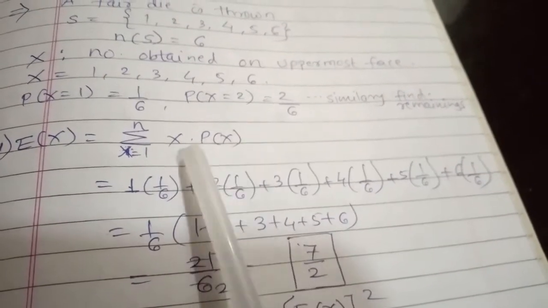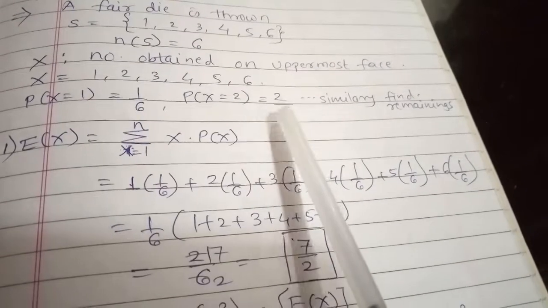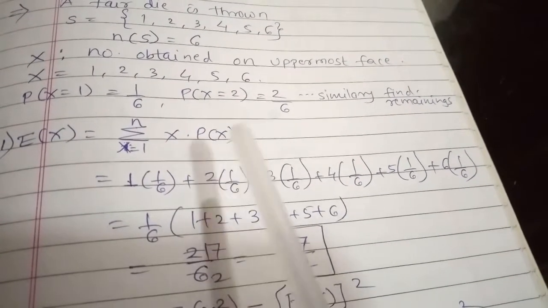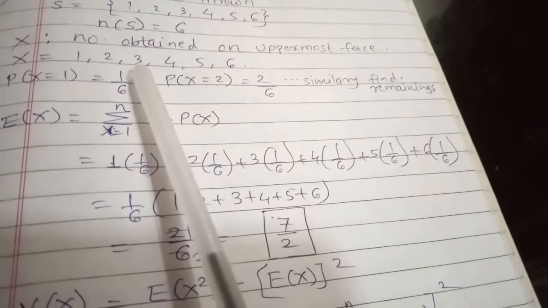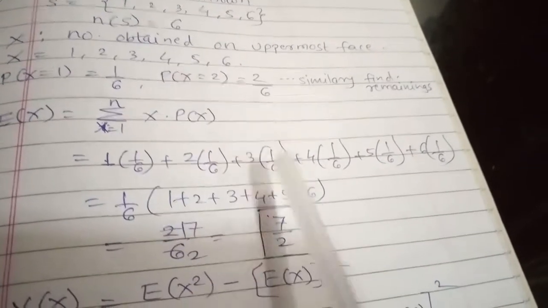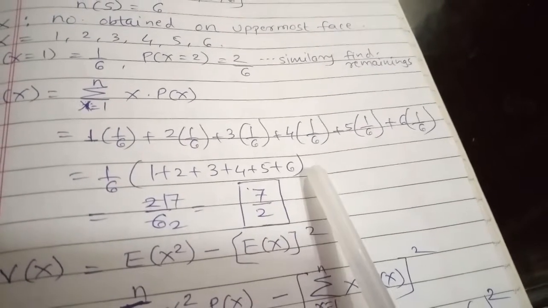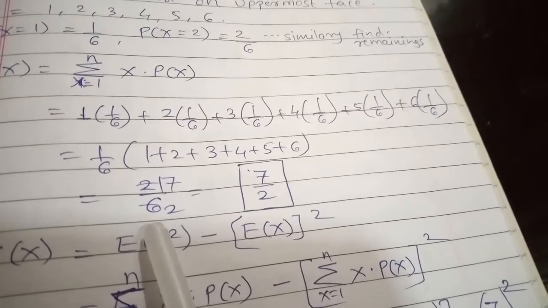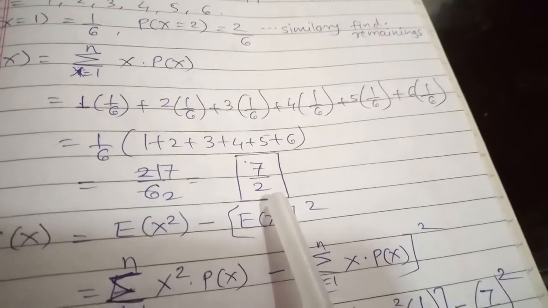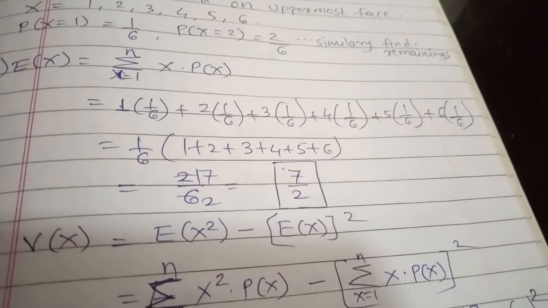Now we have to write down the product of these. See here, x and this one is p of x. So 1 into 1 by 6. Next 2 into 1 by 6, or 2 by 6. You can write it either way, but it is very easy when we write it in this way. Next 3 into 1 by 6, 4 into 1 by 6, and similarly we continue. After taking 1 by 6 common, we get the addition of all these numbers as 21, divided by 6, so we get 7 by 2. So this is the answer of this question.